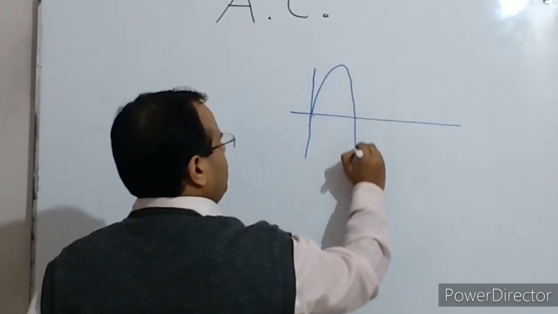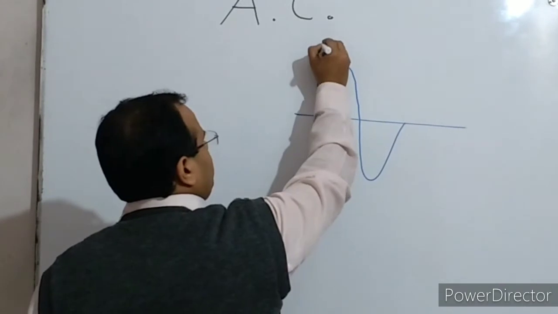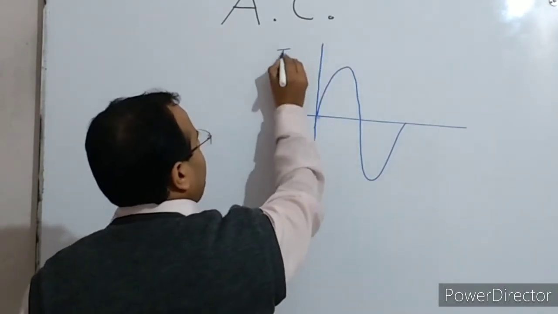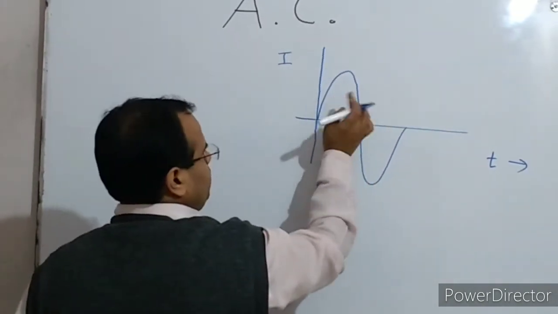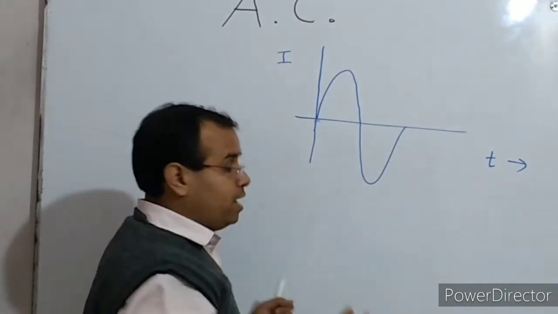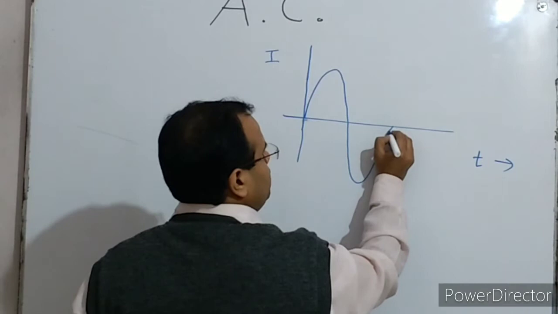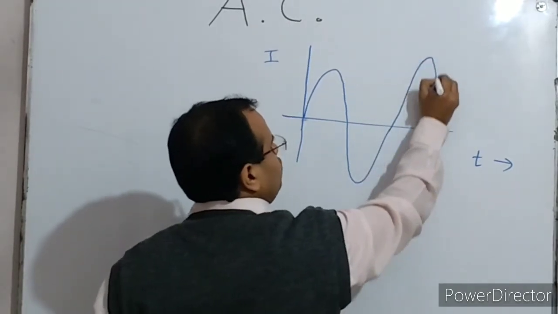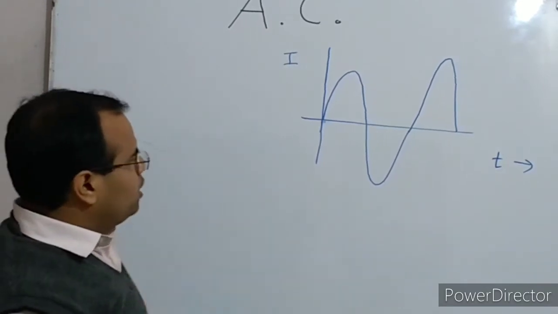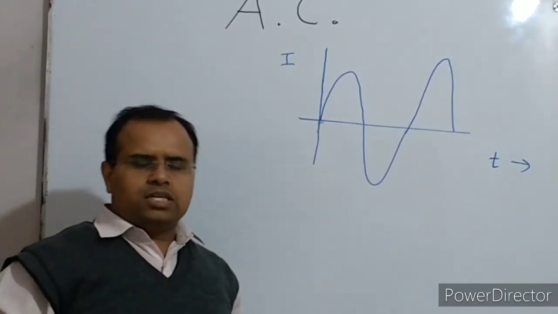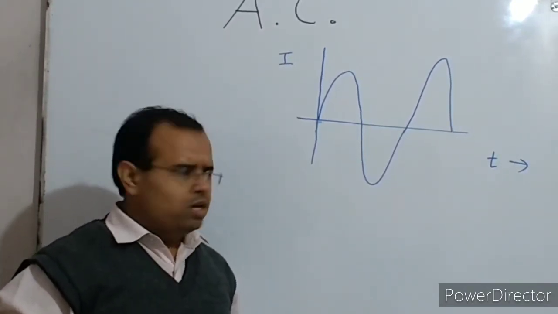You can see that its magnitude is varying, but not only its magnitude is varying, the direction, which was earlier positive, then becomes negative. So that's why the direction also varies. So such a current is said to be the alternating current. So alternating current is such a current which varies in magnitude as well as in direction.